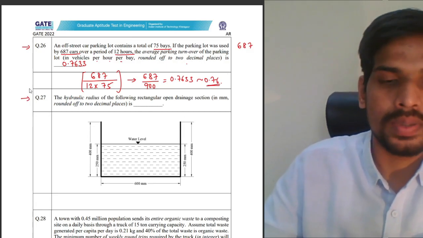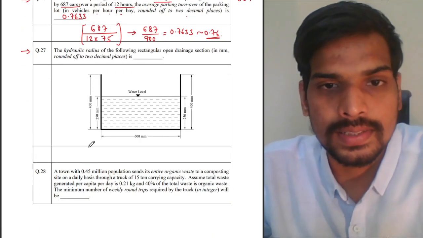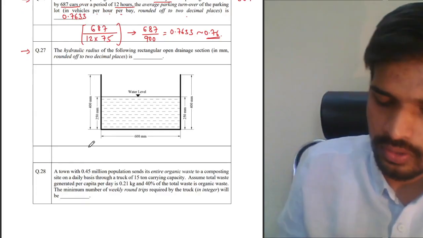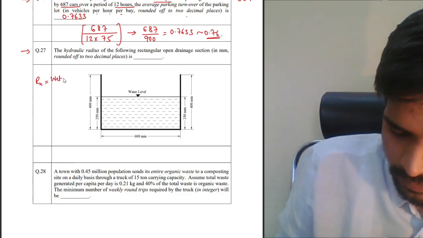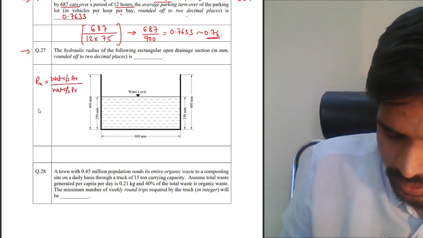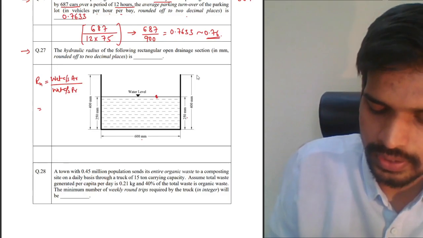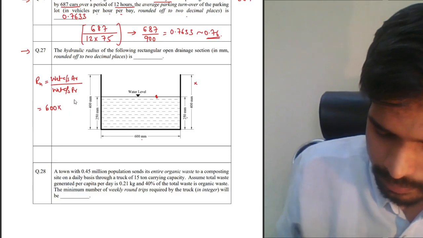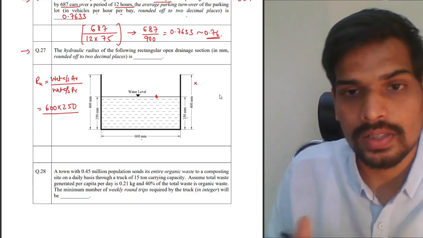Next one, this is again a numerical question. You see, there are a lot of numericals for 1 mark this year in the common part. Find the hydraulic radius of the following rectangular open drain section in mm. Hydraulic radius is calculated as wet cross-sectional area upon wet cross-sectional perimeter. Wet cross-sectional area is 600 by 250. You only count the wet area. Wet area is only till here. You don't take the total drain cross-sectional area. So it is 600 multiplied by 250. That's the wet cross-sectional area, divided by the wet cross-sectional perimeter.